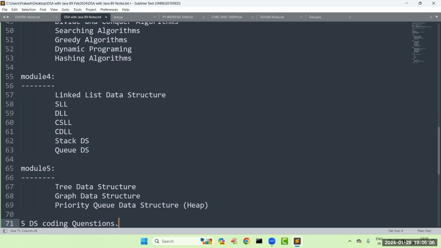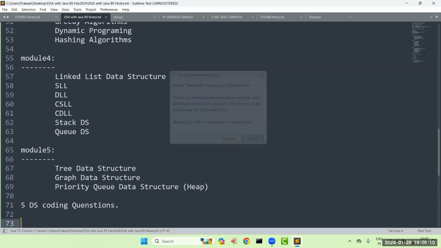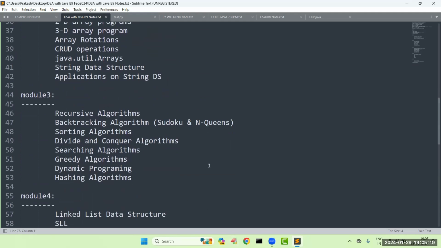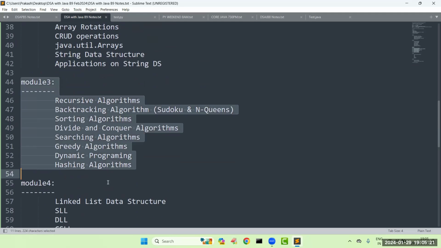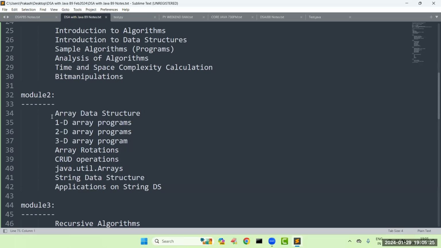This is what we have about the syllabus, what we are going to cover in this 2 months duration. And last but not least, sir, you need to focus only on the third module, fourth module, and fifth module, because already you know about the first two. That's why I want to spend more time on these, mostly on weekends.